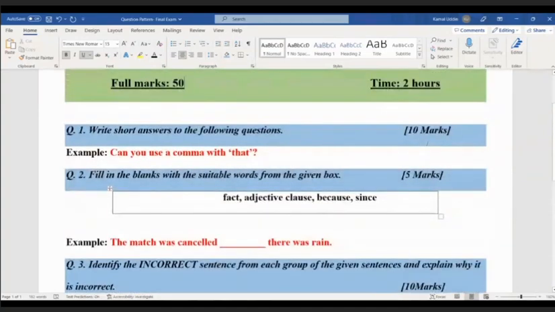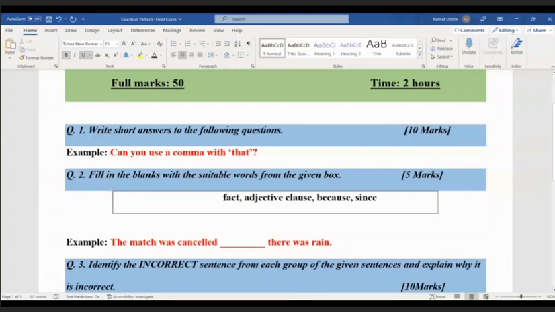One type of question in the exam will be to write short answers to the given questions. It is not necessary that this question will be the first question in the exam. This may be first, this may be second, this may be last. I just put them here in a random sequence.